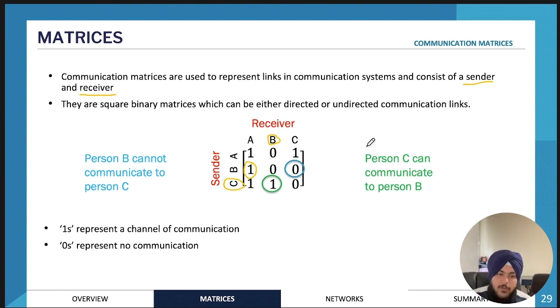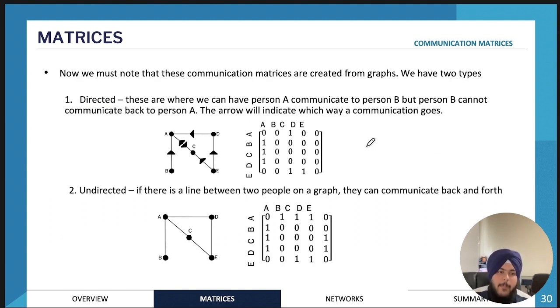Okay, and there'll be a few calculations involved in this as well, but the important part is knowing how to set up the communication matrix. Okay, so now we'll go through directed and undirected matrices.